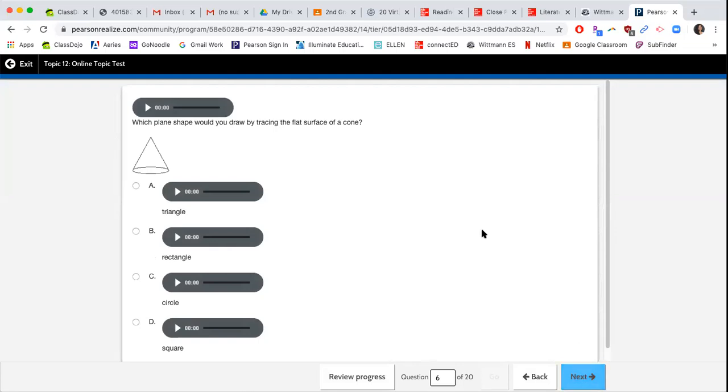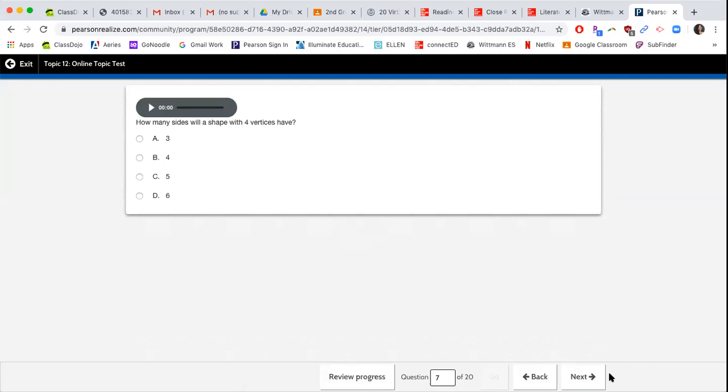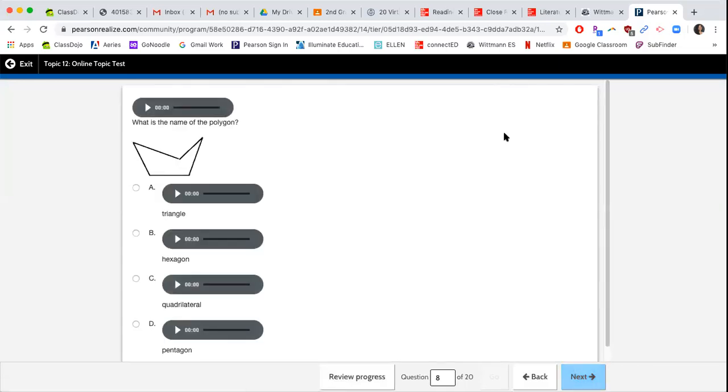Which plane shape would you draw by tracing the flat surface of a cone? So this is the flat surface. What would that create? How many sides will a shape with 4 vertices have? Again, remember, vertices are those points. And so remember, that would be a 2D shape, okay, not a 3D shape.